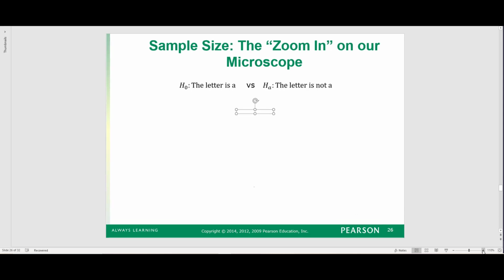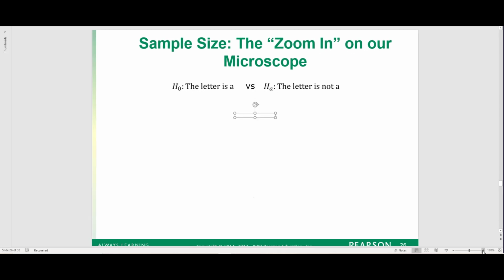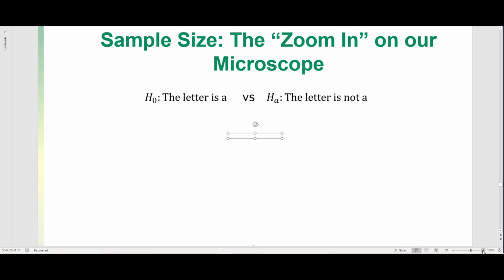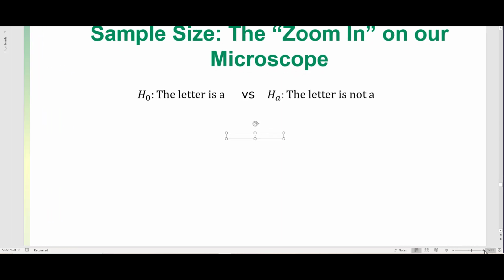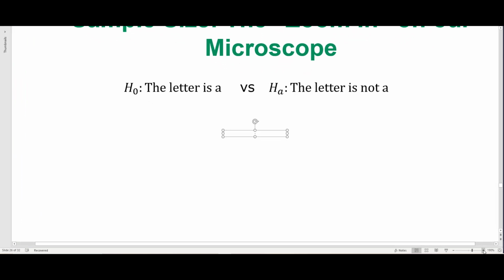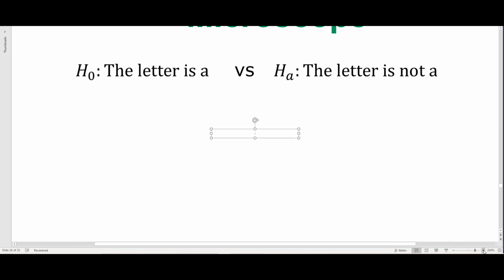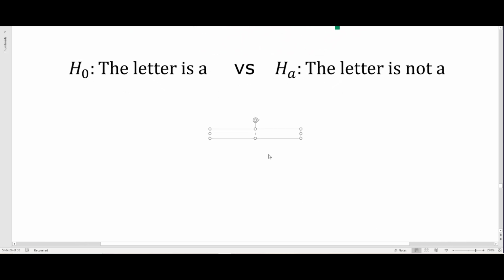So if we click zoom in, it still can't quite tell what it is because we didn't zoom in that much. But if we take a larger sample, we're magnifying our results more and more. So the larger a sample we take, the higher this magnification is becoming, the more we're zooming in. And the more we're zoomed in, the easier it is to tell if this letter is A or not A. I can't quite tell what the letter is right now, but it definitely doesn't look like the letter A. So maybe at a zoom of 270%, I don't believe it's the letter A. I don't know what it is, just that it's pretty compelling to me that it's not A.